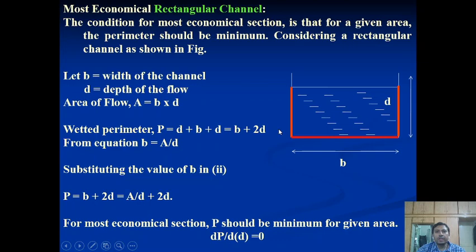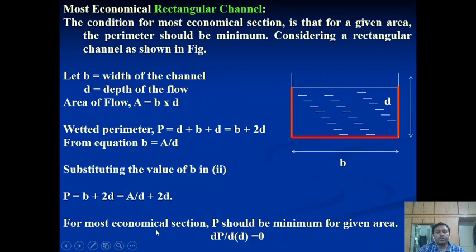Converting further, from equation 1, B is equal to A by D. Call this equation 3, and insert it into equation 2, P is equal to B plus 2D. Since B is A by D, this becomes P equals A by D plus 2D. Call this equation 4.